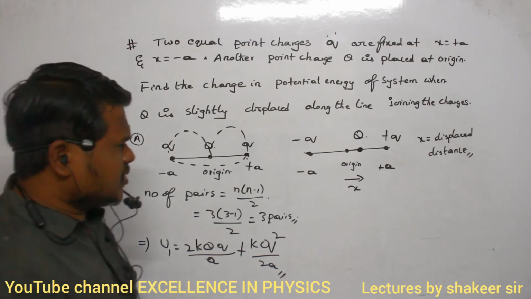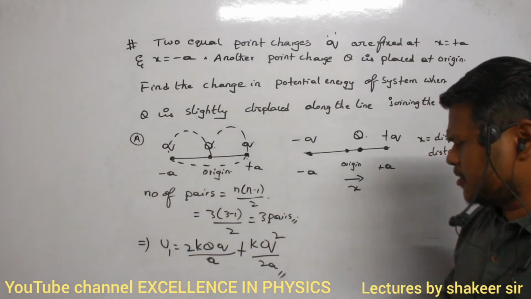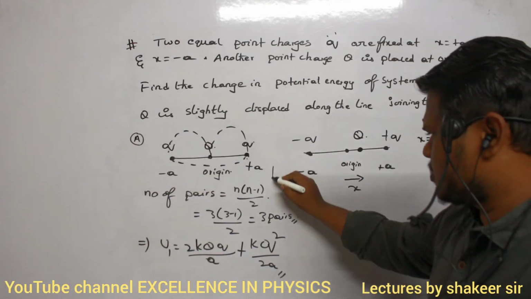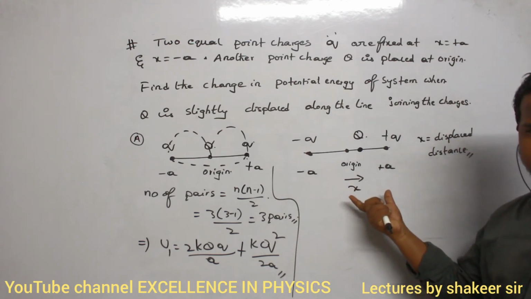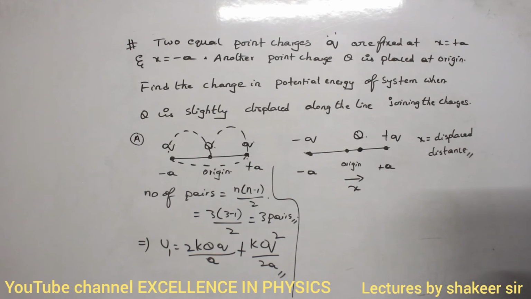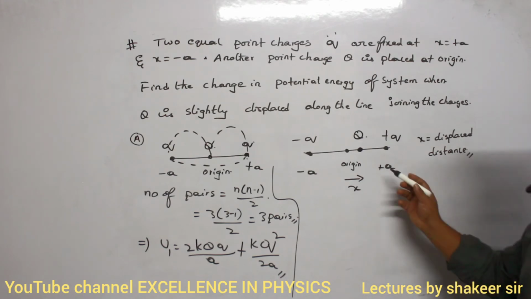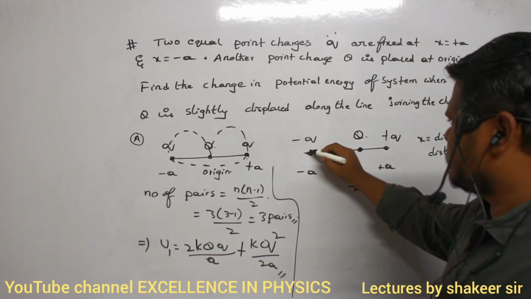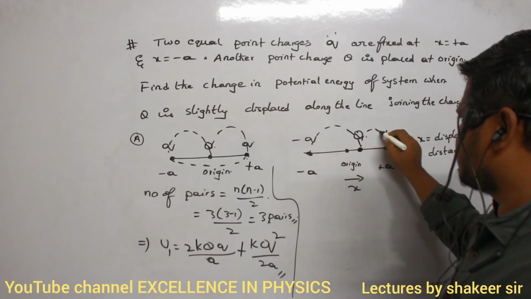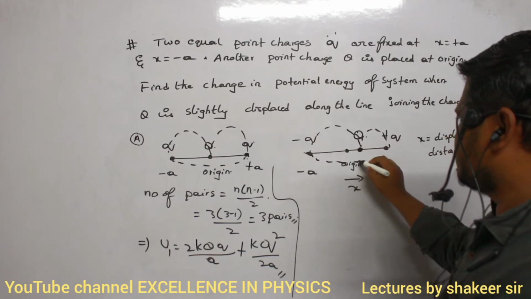Then how can I write the equation for the final potential energy, for the second arrangement? Here also how many pairs are possible? Three charges are present, so 3 pairs only. This is the first pair, this is the second pair, and this total is the third pair.